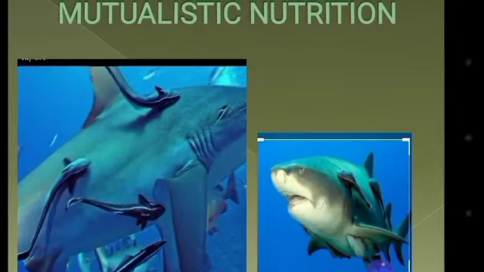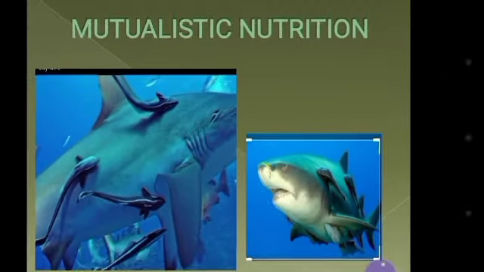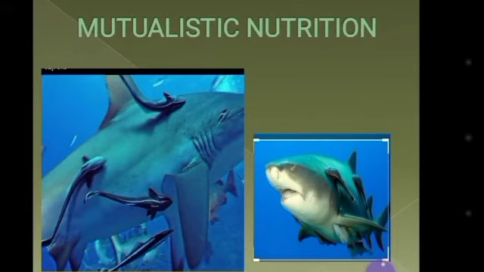You can see in the picture the small fish on the body of the shark, that is called remora. The remora is a marine fish that is usually found in the warm parts of the ocean. They hold onto the body surface of the shark and get their nutrients from places where the shark moves around.